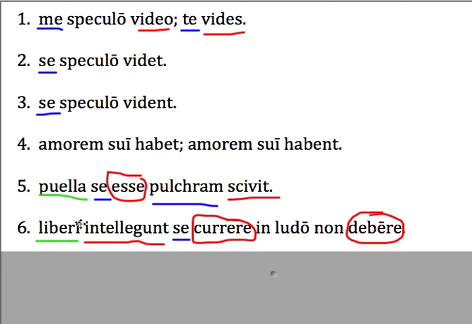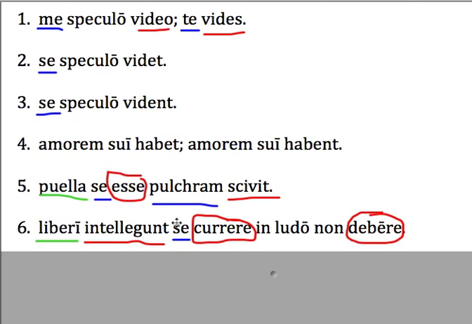So, we've got infinitives, we've got an accusative, here's our main verb. We need to figure out if our main verb is a head verb. Intellegunt means understand. Okay? I use my head to understand things, so intellegunt is a head verb. So we end up with the children understand that.